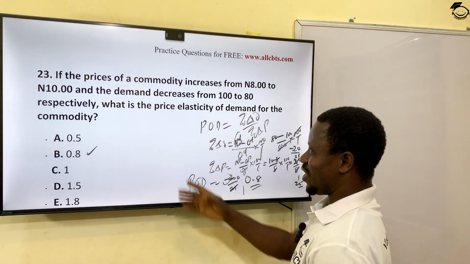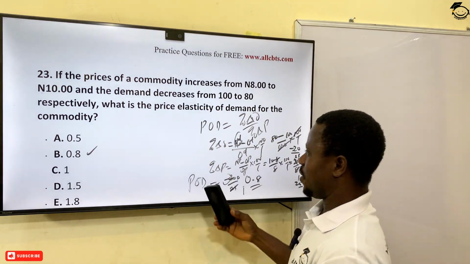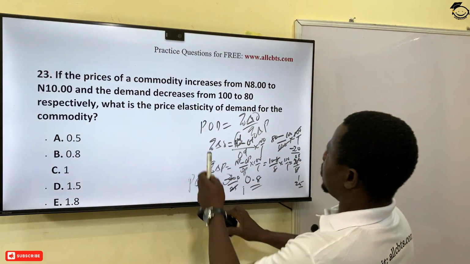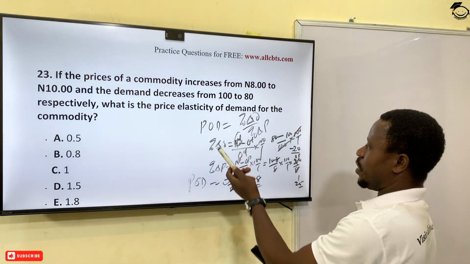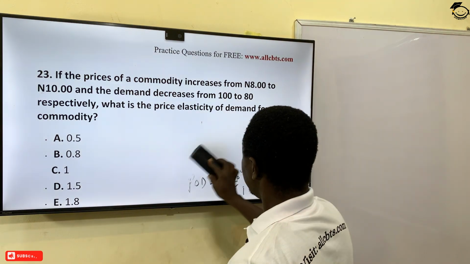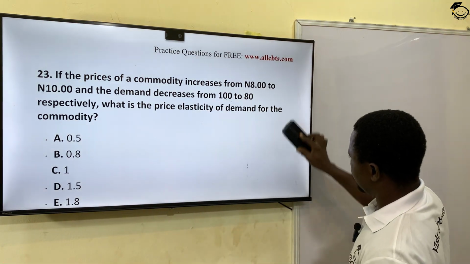Very well. You can try many other questions like this, okay? So, I can also take down this formula and check your textbook for formulas like this. So we'll move on to the next question.